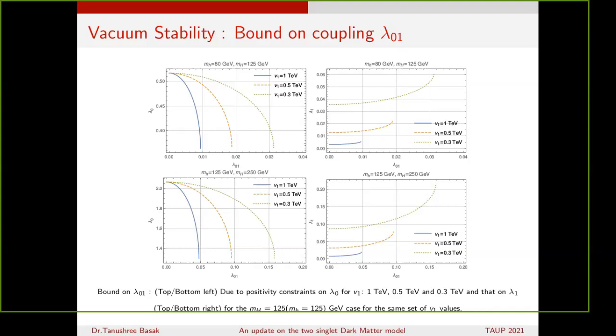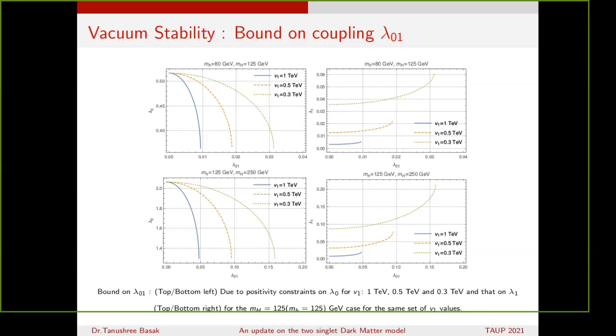In this diagram, we represent the lambda 0 versus lambda 01 and lambda 1 versus lambda 01 plots. The graph shows the allowed range of lambda 01; the rest of the parameter space is unphysical.